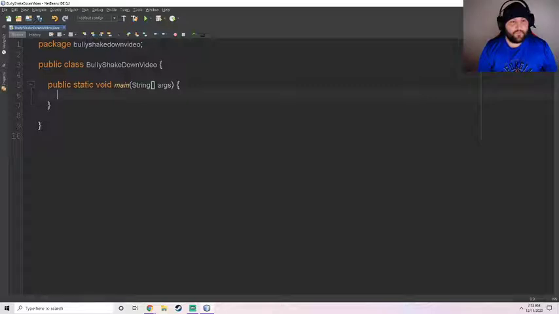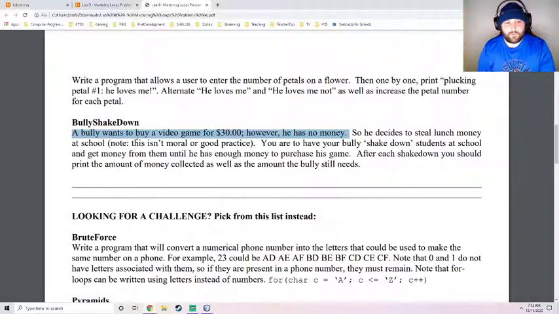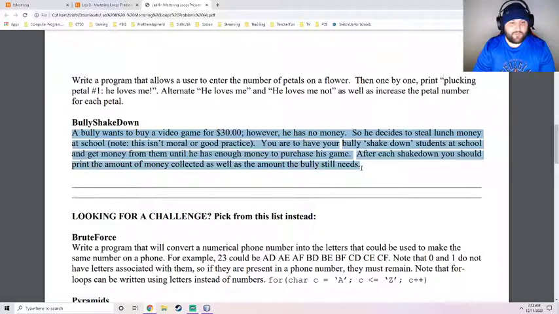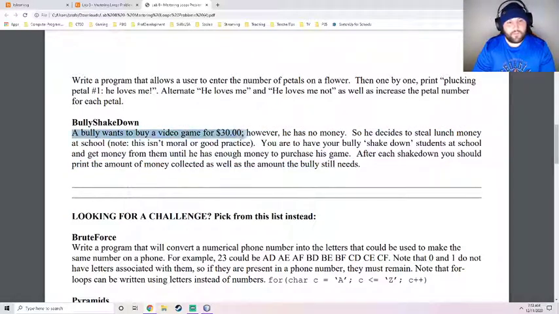All right, so normally we start by creating a scanner. But I didn't really read anywhere where it says that we're gonna have the user enter anything, so we may not need a scanner. So let's start without making a scanner and see if we need to come back and make one later.